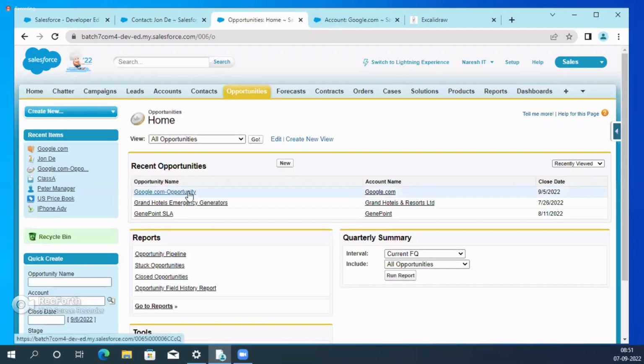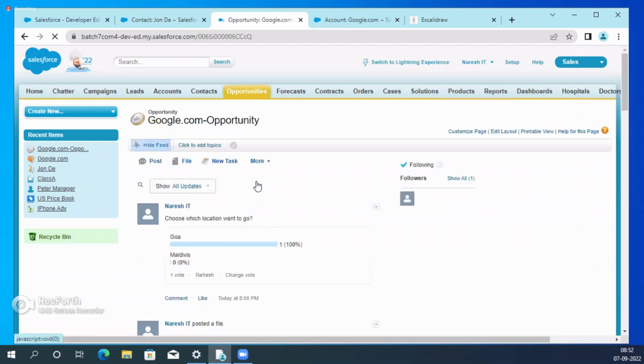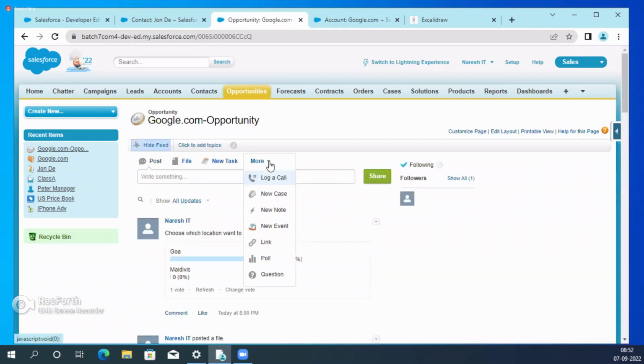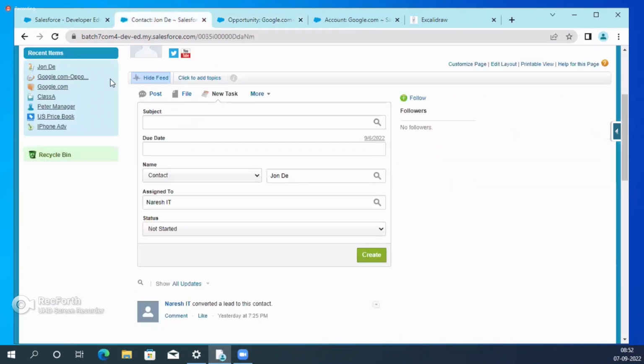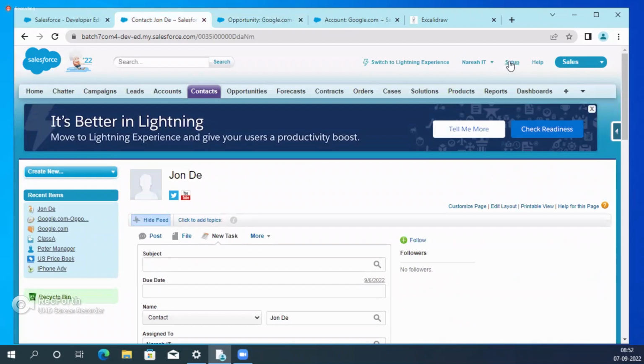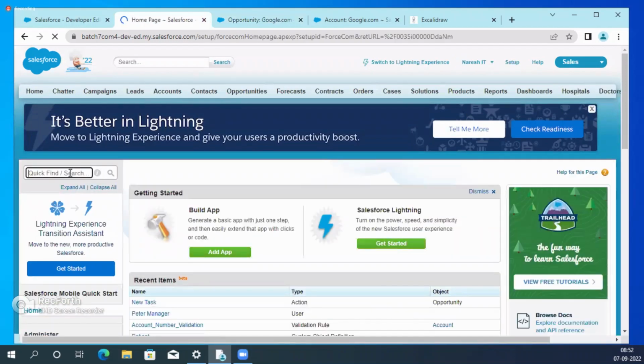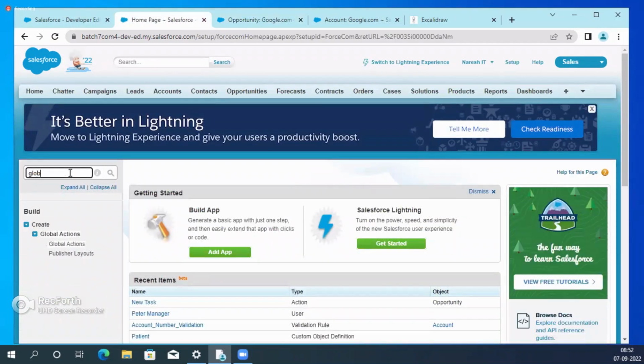Okay. Now go to the opportunity, guys. Now, how many actions are there? One is the new task, a global action. One is an object related action. That is a quick action. That means two. We'll see. Only the old one, right? Sorry, I need to revert this global action, guys. Why?